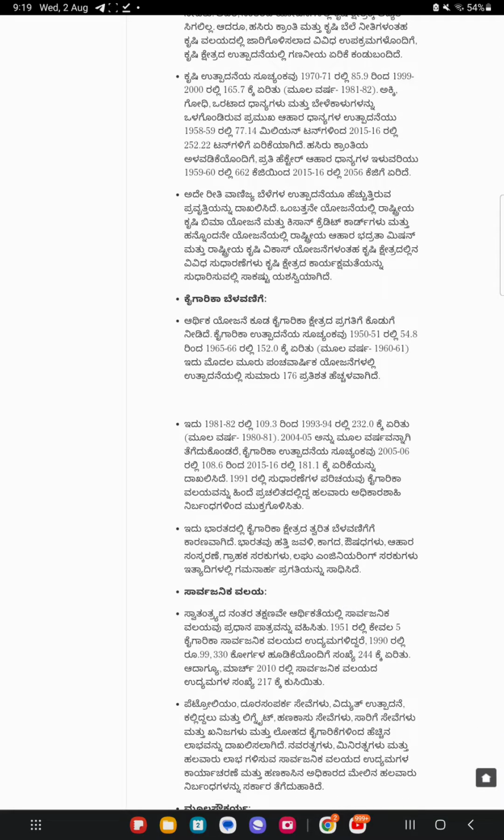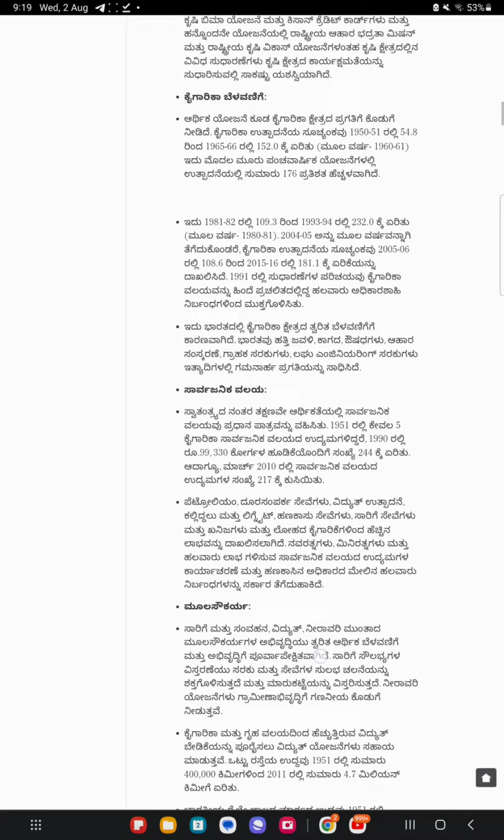Various reforms in the agricultural sector, such as the Rashtriya Krishi Bima Yojana and Kisan Credit Cards during the 9th plan, and the National Food Security Mission and Rashtriya Krishi Vikas Yojana during the 11th plan, have been quite successful in improving the performance of the agricultural sector.